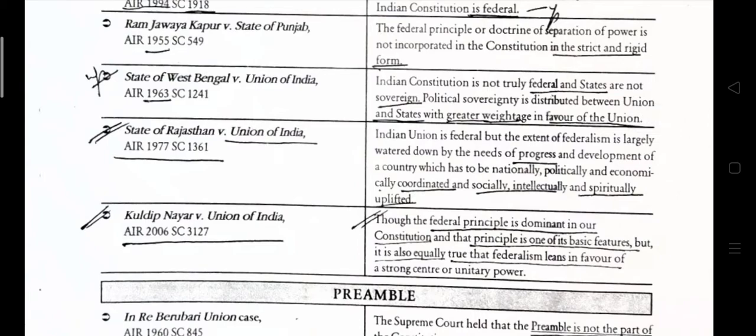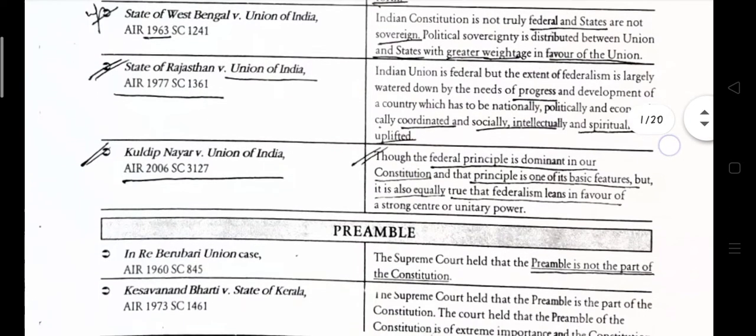State of Rajasthan versus Union of India, AIR 1973. The Indian Union is federal, but the extent of federalism is largely watered down, because of the need for the progress and development of the country, which has a national political and economically coordinated social, intellectual and spiritual uplift.